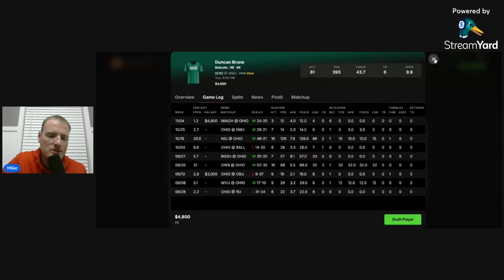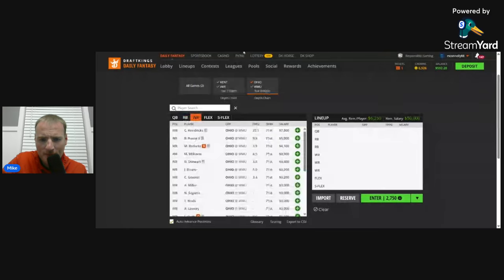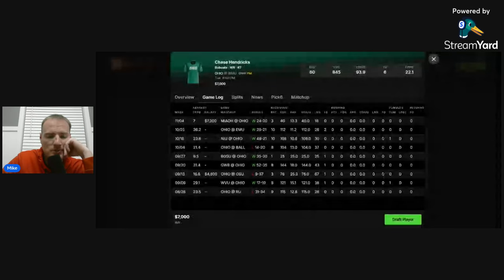But if you're playing GPPs, you're playing for leverage. Like, that's the way you could get it, would be by playing Brune instead of Bangura. For Ohio, I mentioned this last week, you can pretty much largely just cross off everybody but 2 pass catchers for this team. And pass catcher number 1 will be Chase Hendricks, who was a big-time letdown like Parker Navarro was last week. But that looks to be the exception, not the norm.